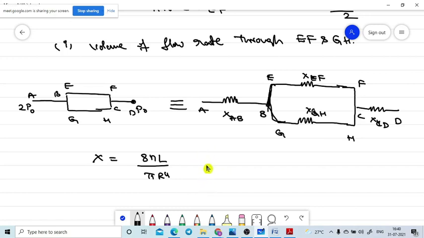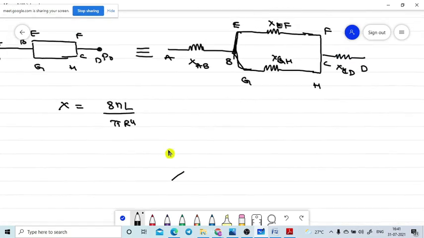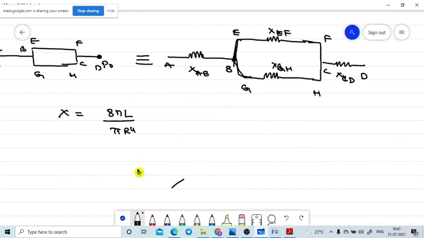Something is not working. Suddenly it will. Okay, now tell me. Sorry. Now I am taking the ratio manner. Now X of AB is to. Sorry.